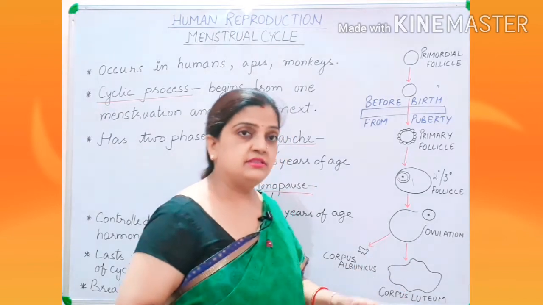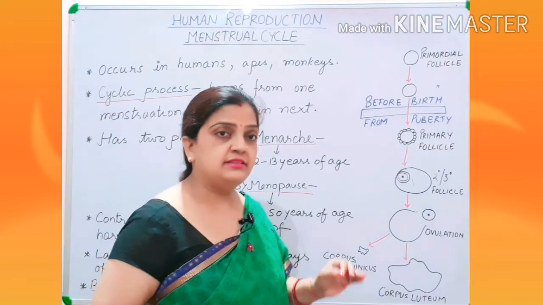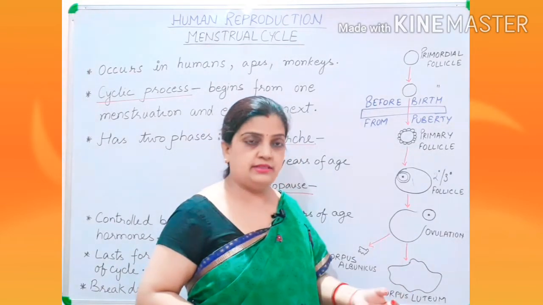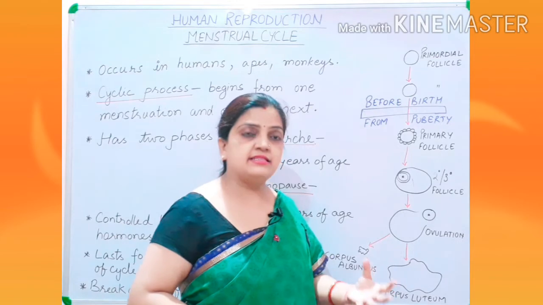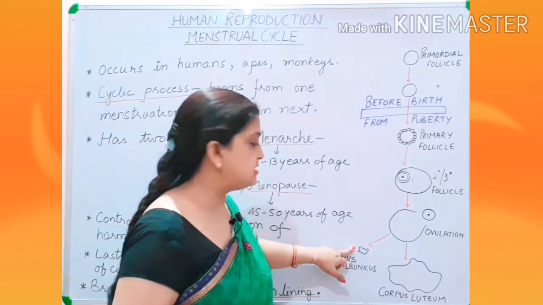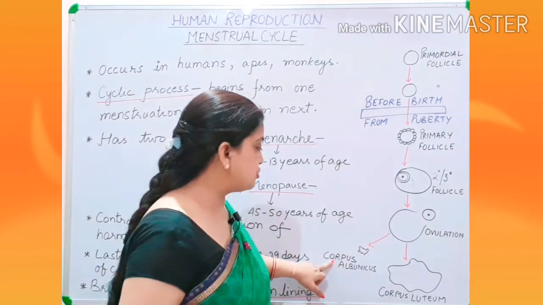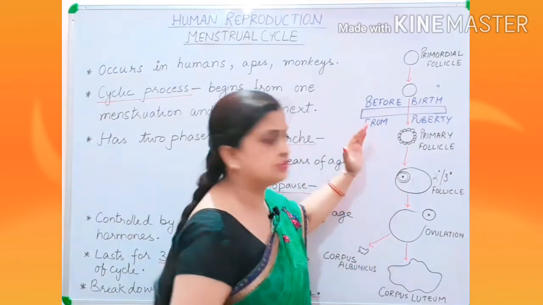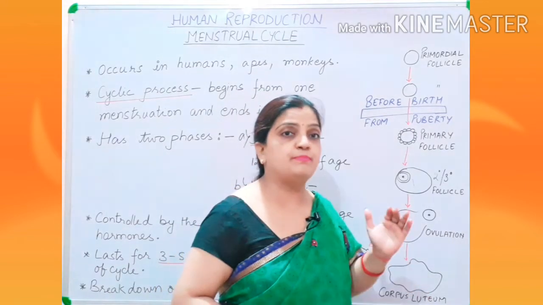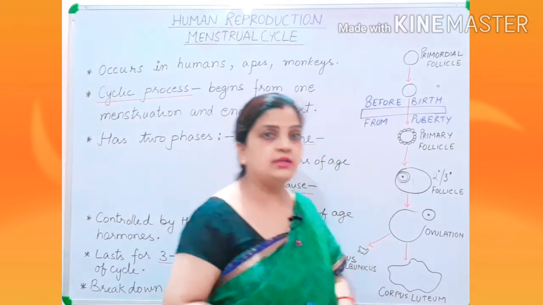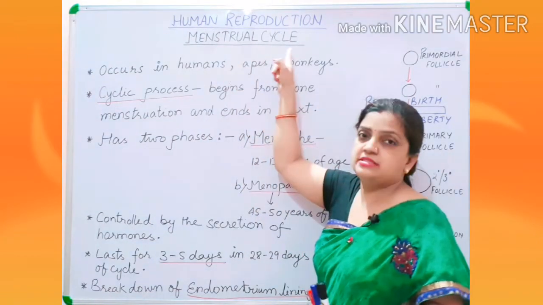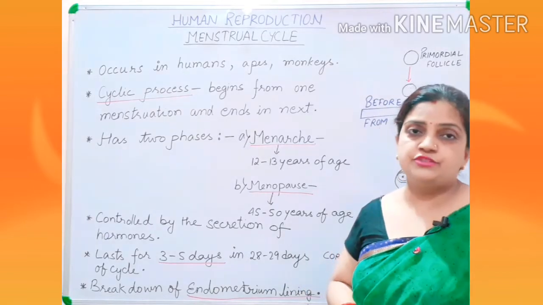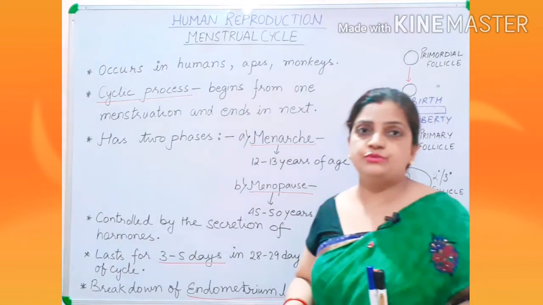But if fertilization is not occurring, then what happens? The same Graafian follicle gradually, slowly, gets degenerated into a white scar-like structure called corpus albicans. Children, this whole structure is playing a very important role in the process of menstrual cycle. Now let us first have a summary of the menstrual process, then we will be moving to the stages.